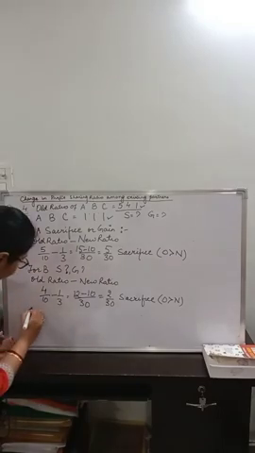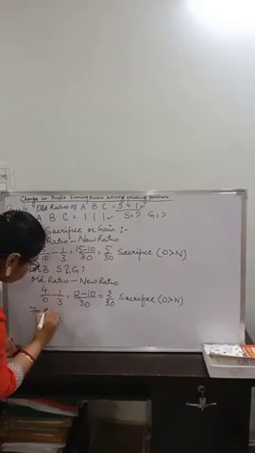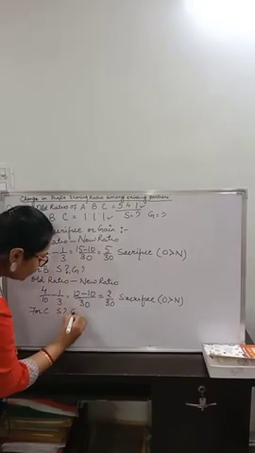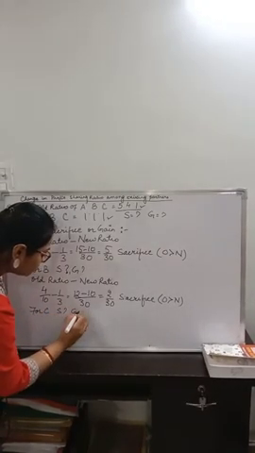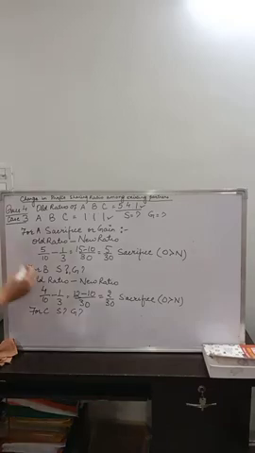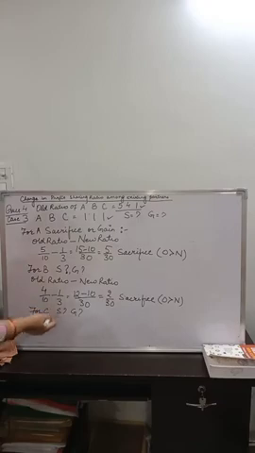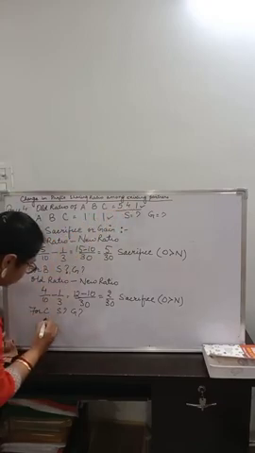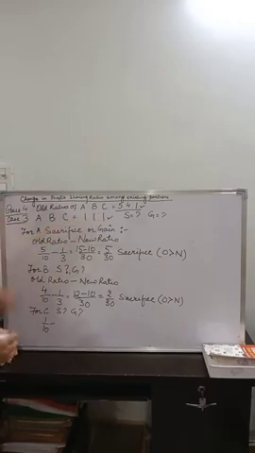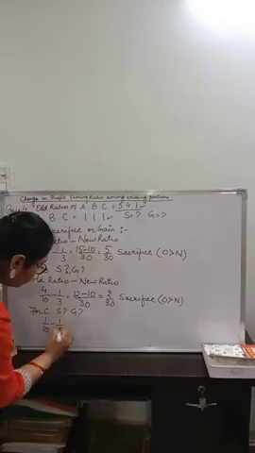Now for C, is it a sacrifice or a gain? Let us try to find this out. Old ratio minus new ratio. For C, the old ratio is 1 upon 10 minus his new ratio is 1 upon 3.